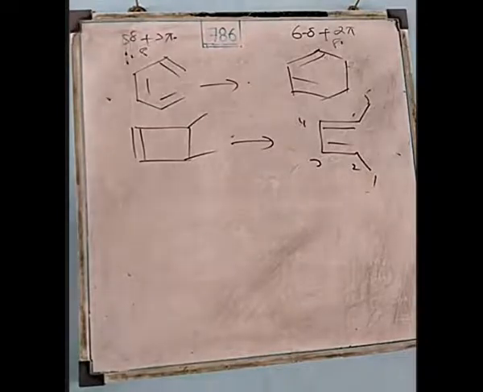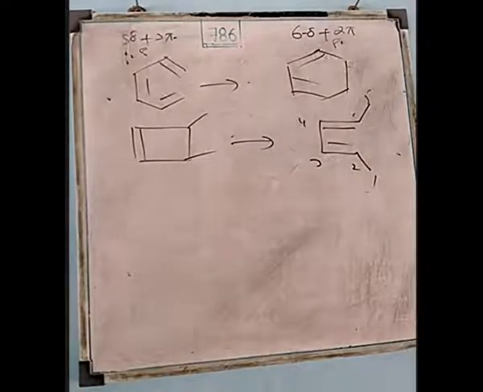Similarly, the amount of heat evolved when one organic compound is completely burnt in oxygen. Now ethene, simple. When ethene is completely burnt in oxygen, in the burning process you heat the compound in the presence of oxygen. When an organic compound burns in oxygen, how much heat is evolved when 1 mole of the organic compound is completely burned? That is known as heat of combustion. Heat of hydrogenation, heat of combustion.